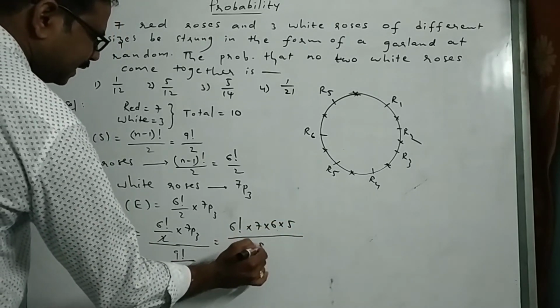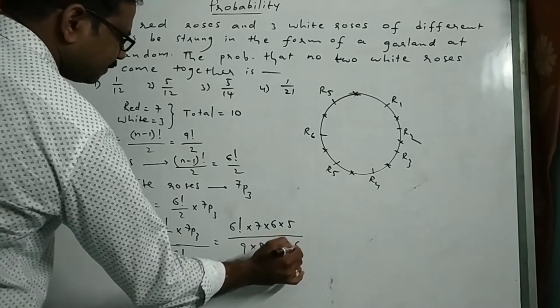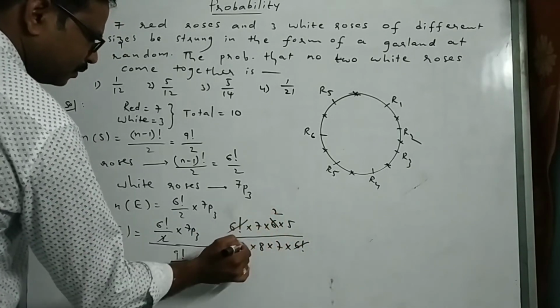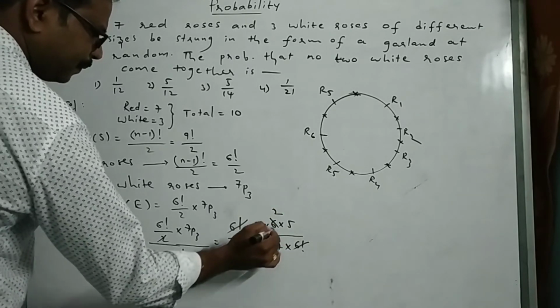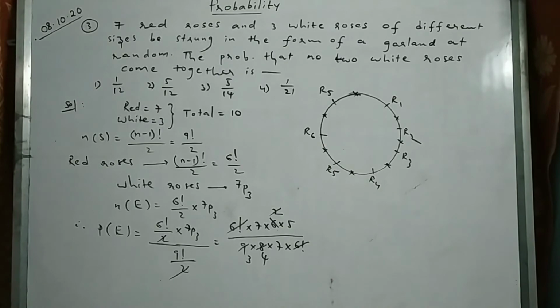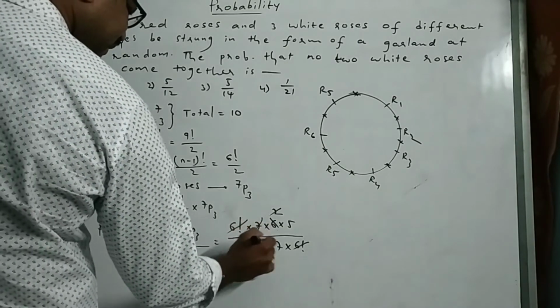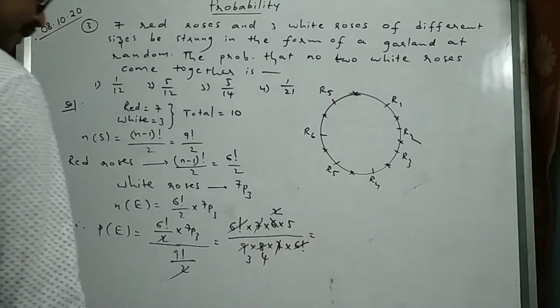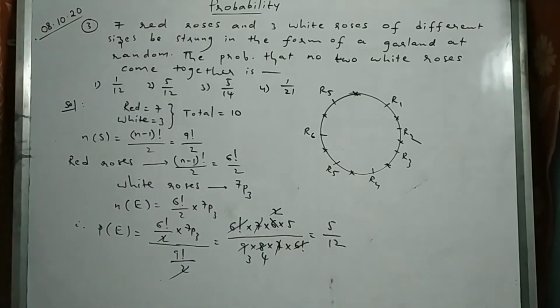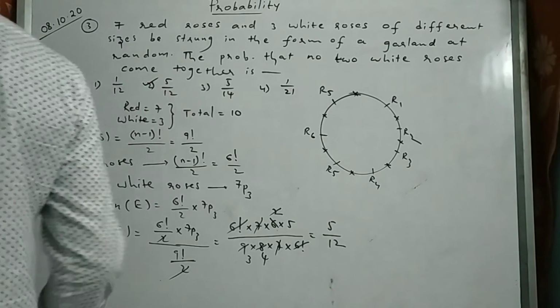I can split it like this: 9, 8, 7, 6 factorial. 6 factorial cancels. 3 2s are 6, 3 3s are 9, 2 1s are 2, 2 4s are 8. Right? 7 cancels. Then 5 by 3 4s are 12. So the answer is 5 by 12.